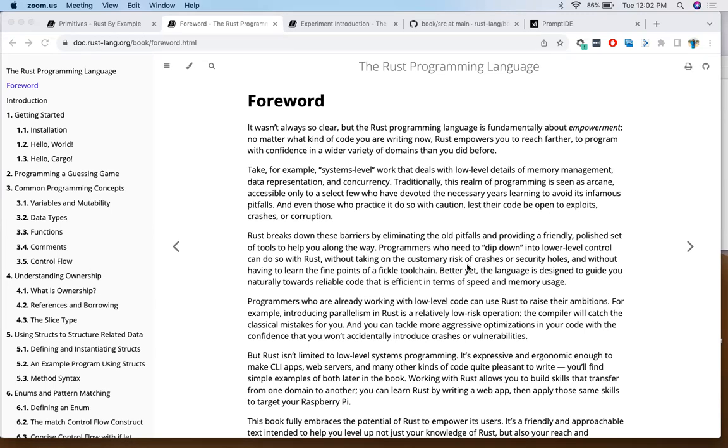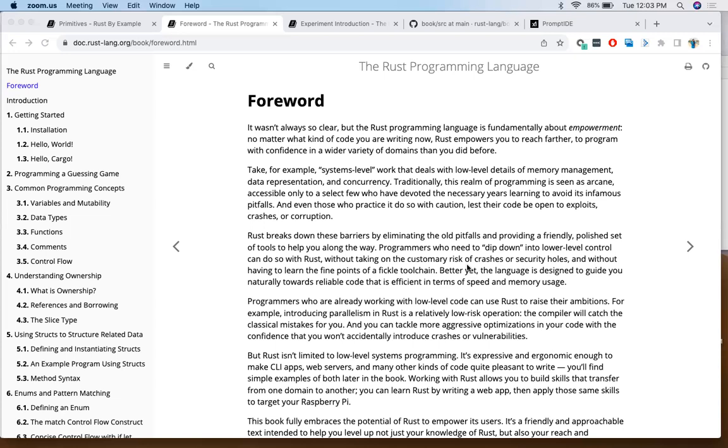It's the Rust programming language, and a very interesting client of it is Grok, the AI rival of ChatGPT that Elon Musk has just introduced. They use the Rust programming language. Now, why is it better than the others?